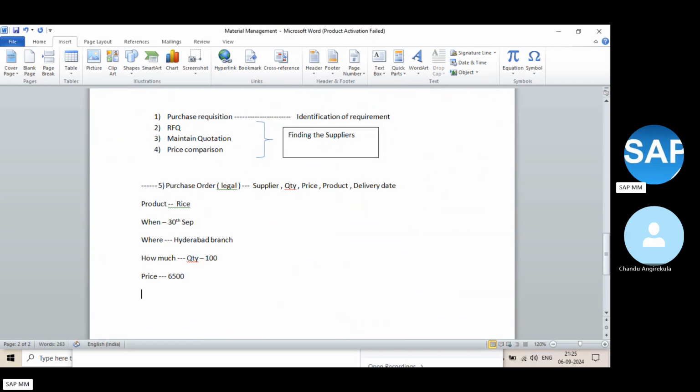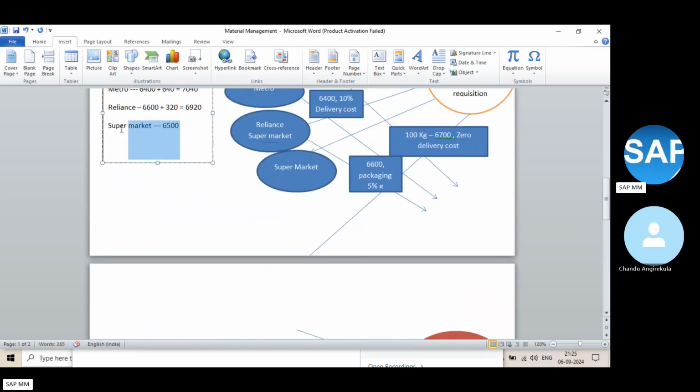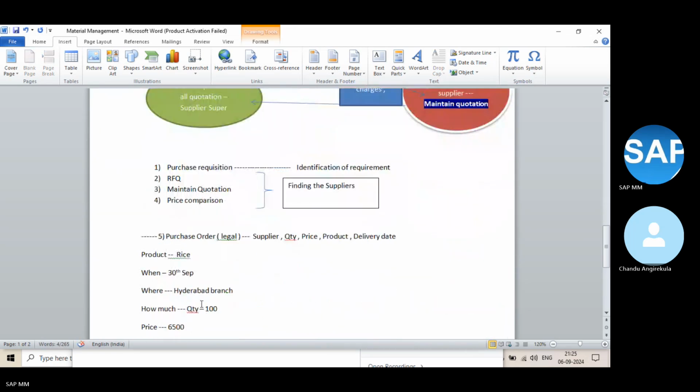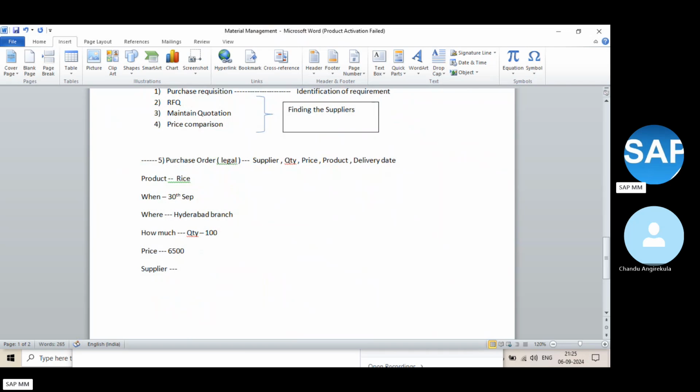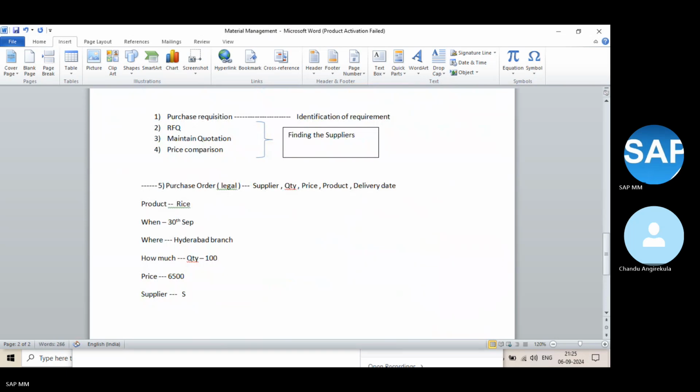Then to whom are you raising this? The supplier. The supplier is the supermarket, which is the lowest bidder for the product. So the supplier is the supermarket, and now I can order this product from them. The purchase order is the legal document with which you have ordered this product.